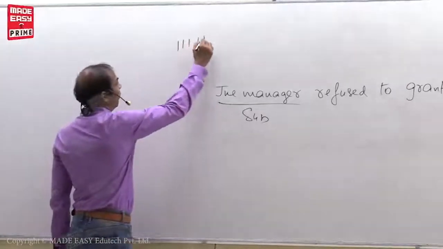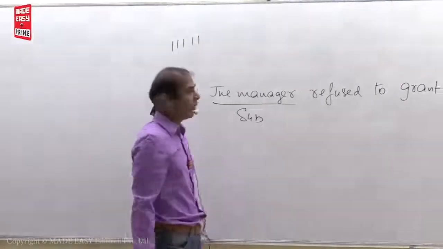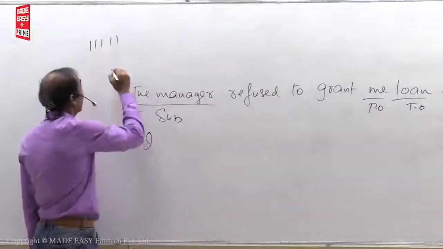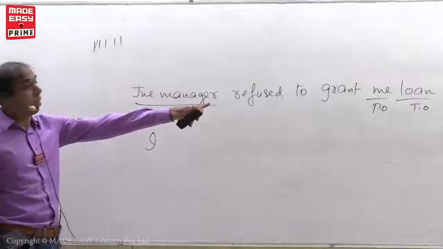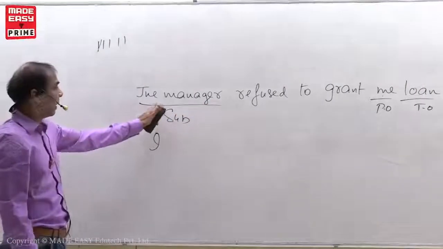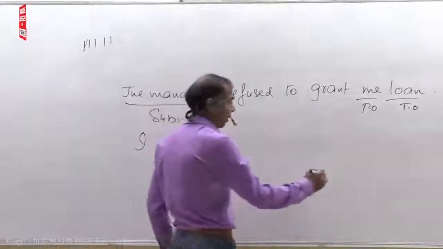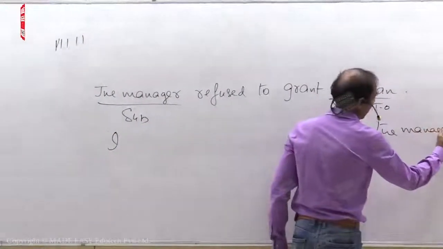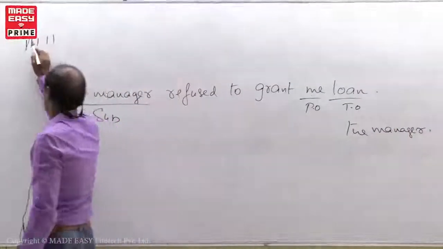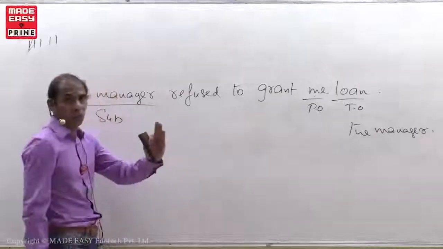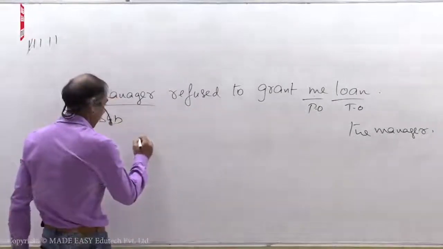1, 2, 3, 4, 5. First, put object in the place of subject. Me changes as I. When there are two objects, give preference for the personal object. I told you. Two, put subject in the place of object. The manager will come at the ending of this sentence. Put V3. What is V3? Refuse, refused, refused. V3.